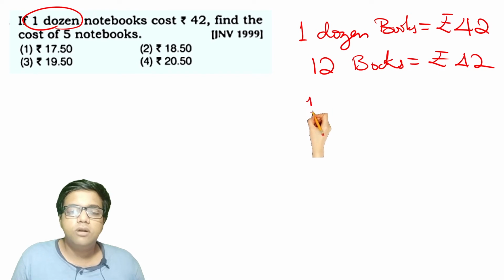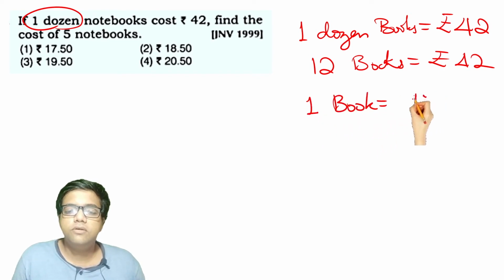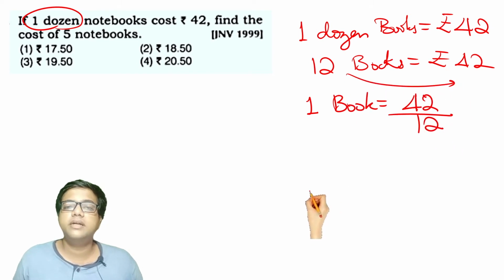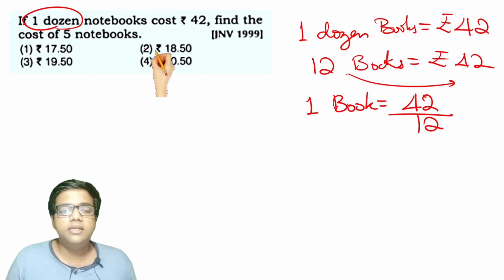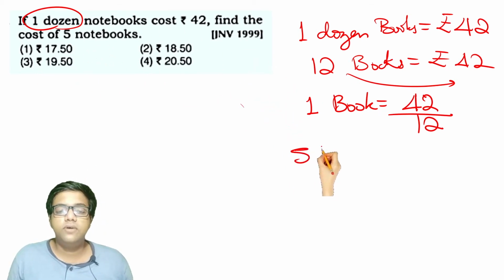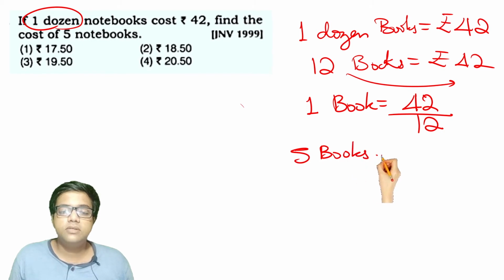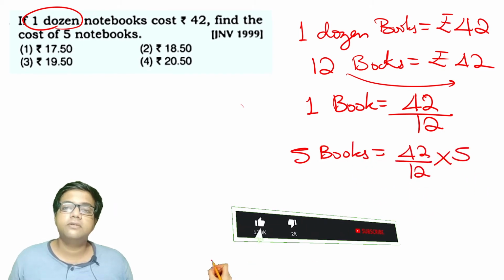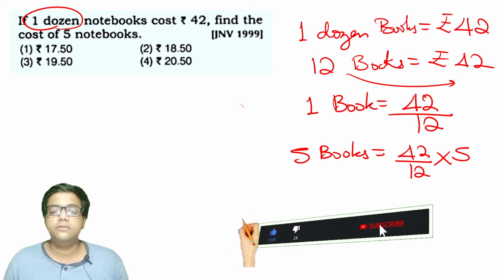So what about 1 book? 1 book will cost you 42 divided by 12. And they are asking us to find the cost of 5 notebooks. So 5 books is equal to 42 by 12 into 5. What will happen now?